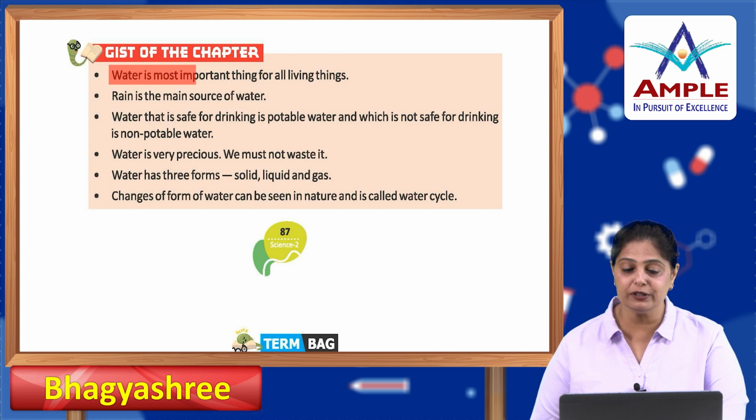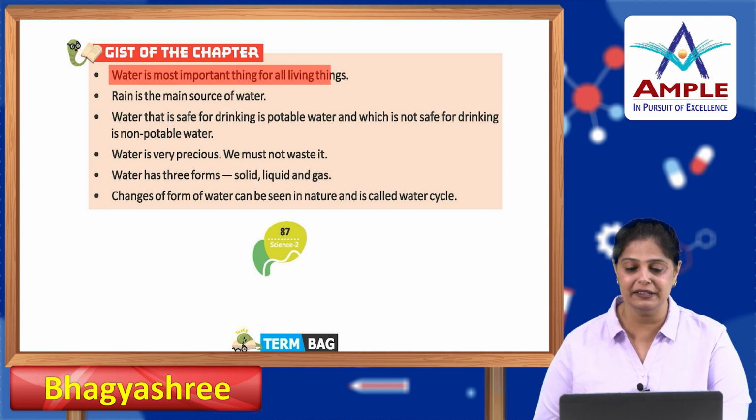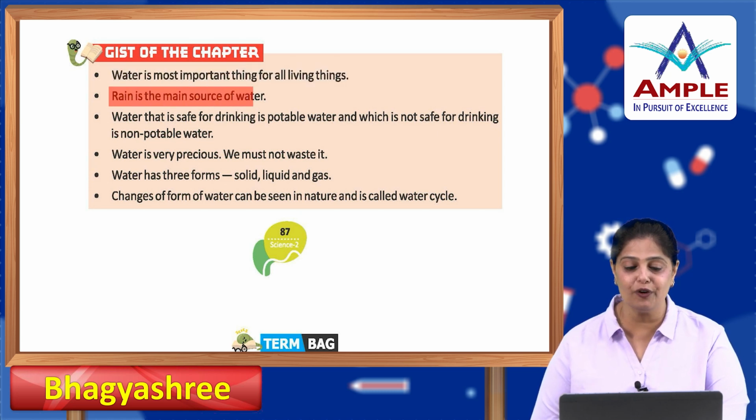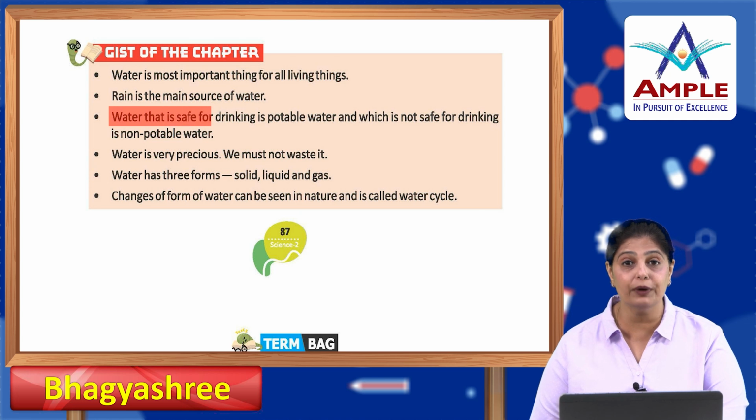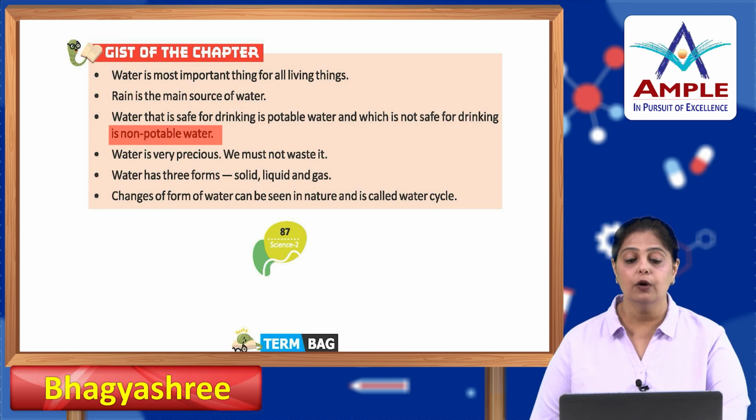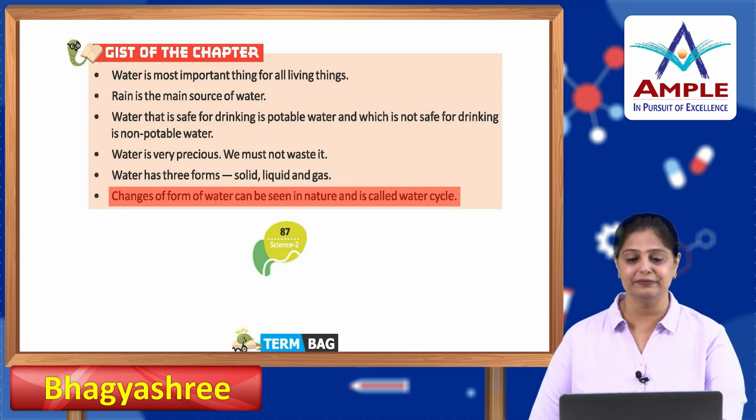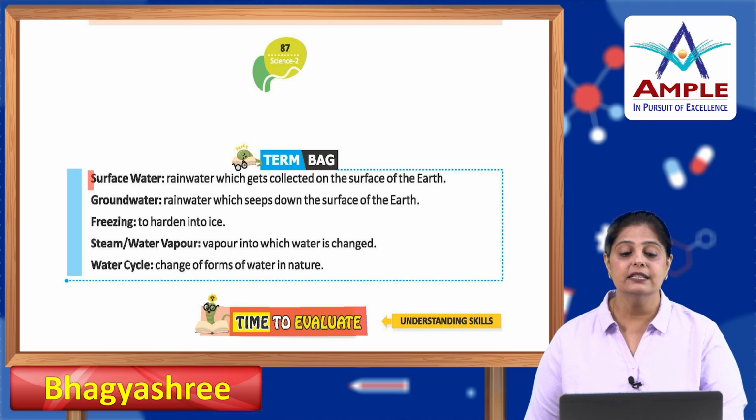Now, gist of the chapter. Water is the most important thing for all living things. Rain is the main source of water. Water that is safe for drinking is potable water, and the one that is not safe for drinking is non-potable water. Water is very precious. We must not waste it. Water has three forms: solid, liquid and gases. Change of form of water can be seen in nature, and it is called water cycle.